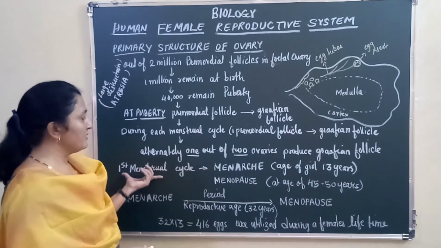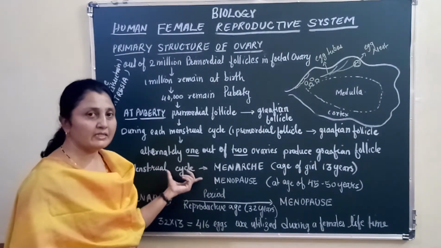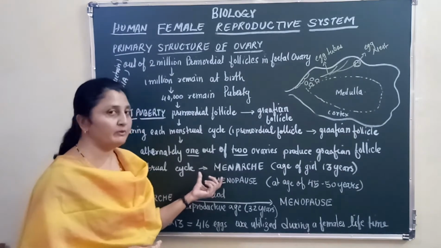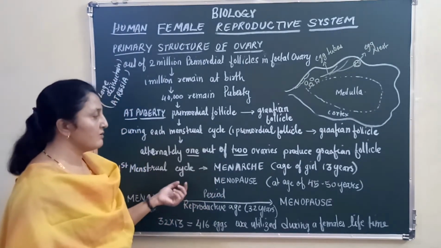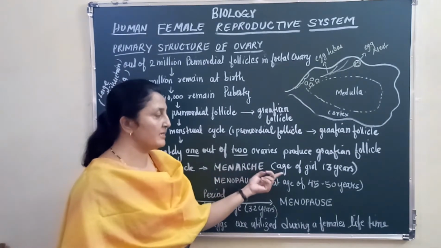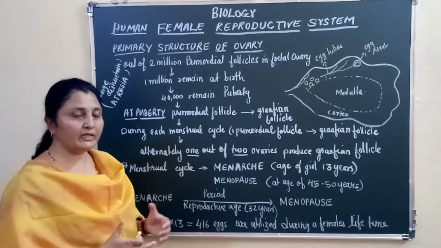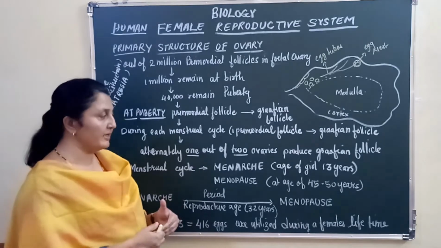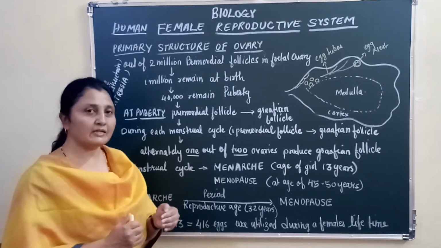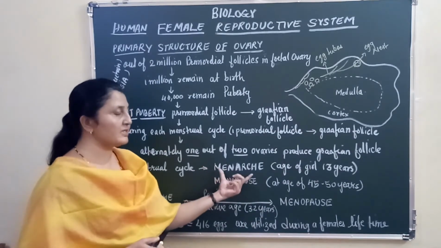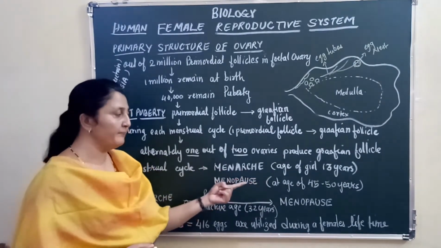Now the first menstrual cycle, that is the onset of the periods in a girl, is called menarche. That is at the age of 13, an approximate age. Some girls may attain menarche early and some may take their own time, but on average menarche starts at the age of 13, right?